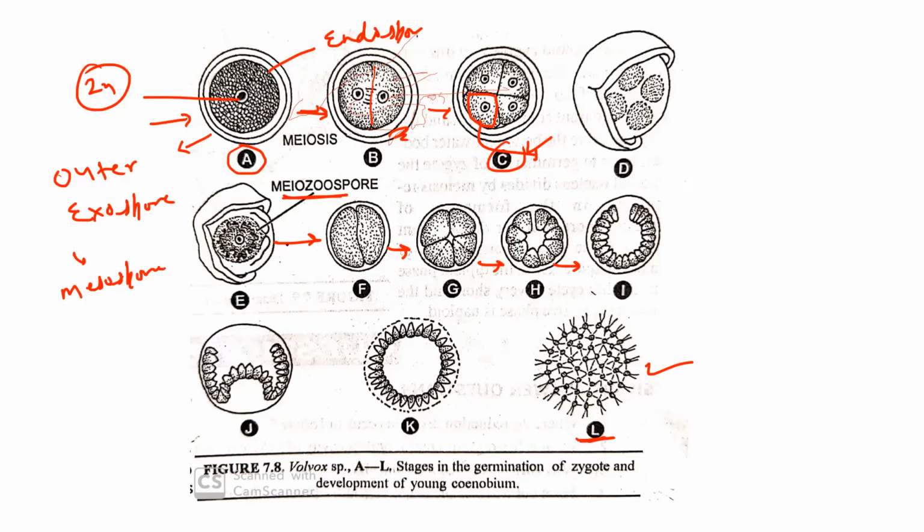So here one cell divides by mitosis, by longitudinal division, into two cells, then four cells, then 8, and 8 to 16. After the 16-cell stage, similar to asexual reproduction, inversion takes place. Here there is cytoplasmic pressure and inversion takes place, and after the completion of inversion, the new coenobium is formed. These are the outer ring cells. After that more cells are developed and a new coenobium is formed. So this is the newly formed colony of volvox.